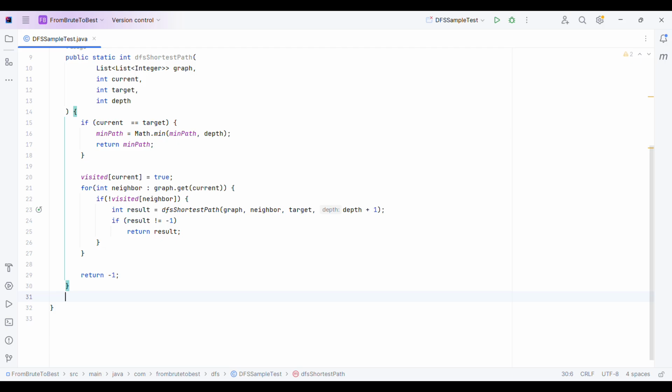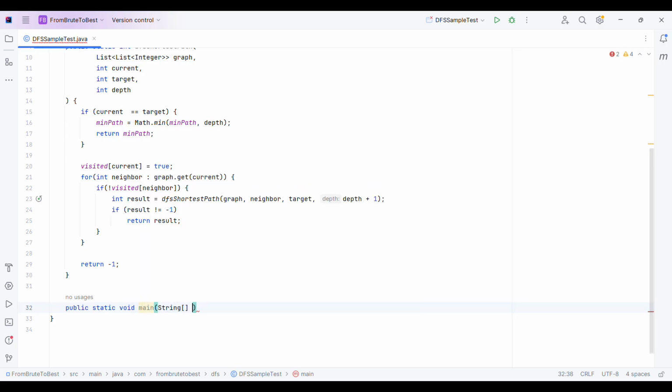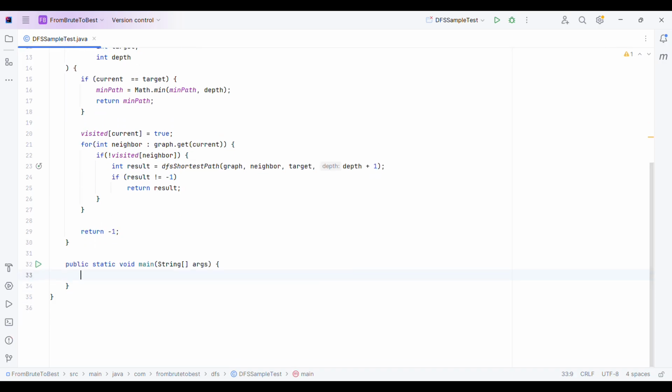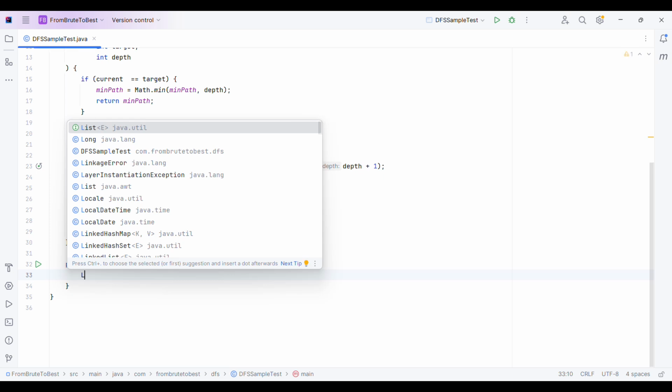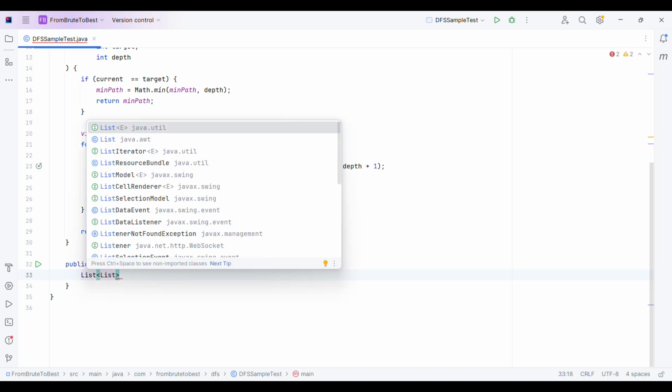Now let me quickly write the main function that will call this method. So public static void main, here we will have our arguments. First of all, I will define my test data for the graph.